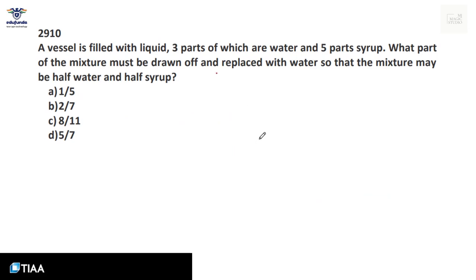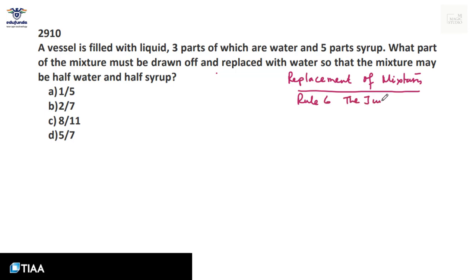A classical question from replacement of mixtures. This concept forms part of my Rule 6, the Jungle Rule book.